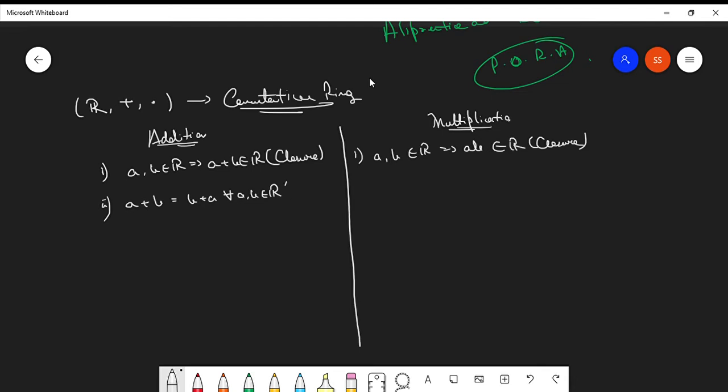This is called commutativity. Similarly, A times B equals B times A for all A, B belonging to the set of reals. Commutativity.